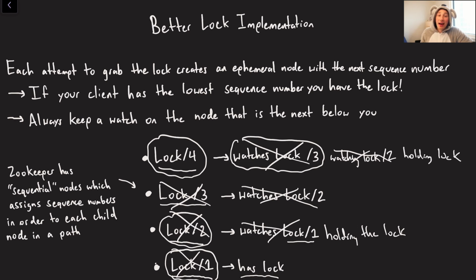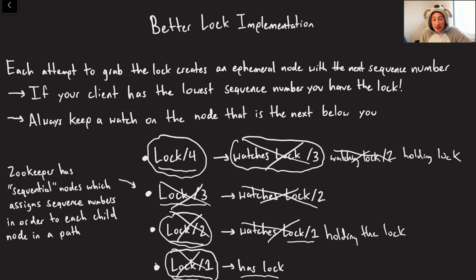So this is really, really nice because every single node is only waiting on one other node at a time. When one node gets deleted or grabs the lock and removes it, only one other node, whoever made the next claim for the lock, is going to be the one to have first priority at getting it, right? There's no concept of a thundering herd here.